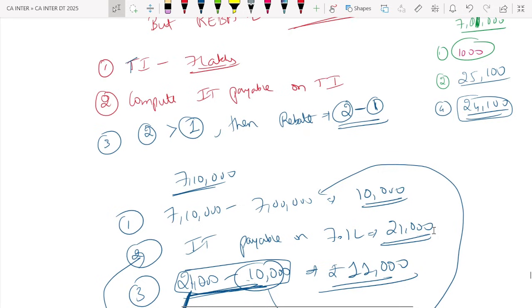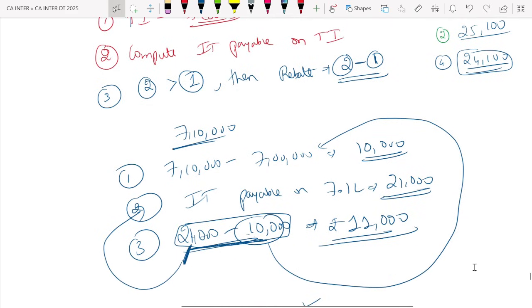But 7 lakh 10,000, no. 7 lakh 10,000 minus 7 lakh is how much? 10,000 rupees. What is the income tax payable on 7.1 lakh? 21,000 rupees. What is the rebate? 11,000 rupees. Logic is what? Very simple. For 7 lakh, I don't pay any tax. But for 7.1 lakh, I pay a tax of 21,000.